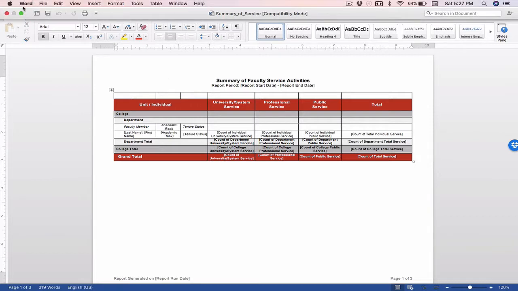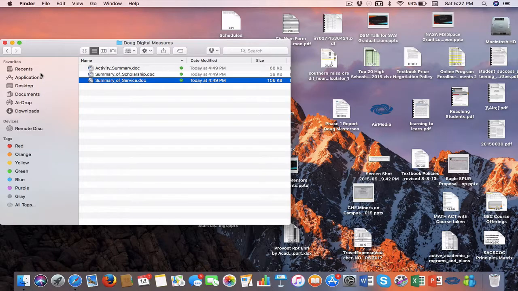Now, I also want to mention that the cool thing about Activity Insight is that we can actually have custom reports built. So if there's something that we need to have queried in the system, we can have Digital Measures develop a query for us. So if you think of any other types of reports that you might like to have, let me know in that Qualtrics survey, and I will reach out and see if they have it already available and can deploy it for us, or if it's something that they can build. And they work really well with us on building a variety of different reports. So really, the sky's kind of the limit.